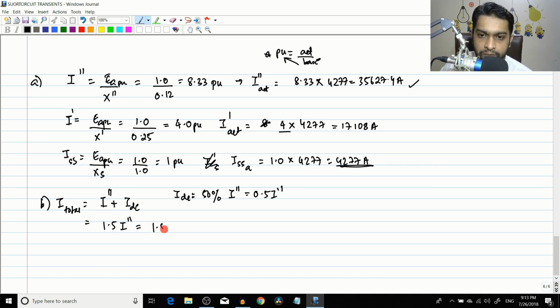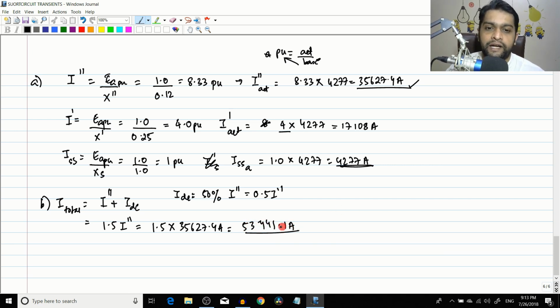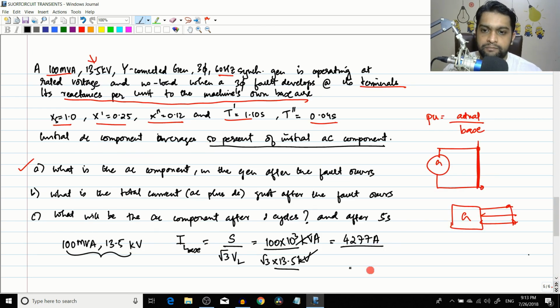So this value will be 1.5 into I double dash, which is this value, 35627.4 amperes. This will be a huge value, 53441.1 ampere. So this is the initial amount of current, and as time goes this will gradually decay and finally you will reach the steady state short circuit current, and that is what is shown in the next part.